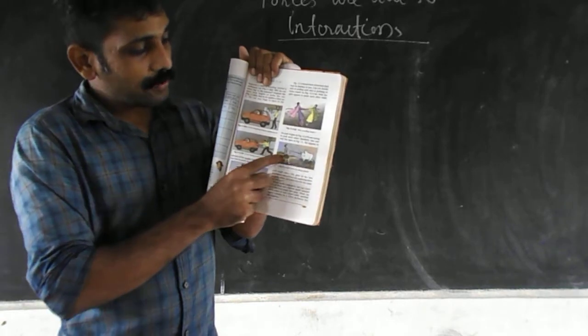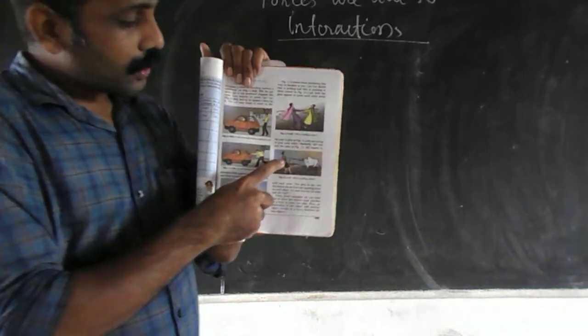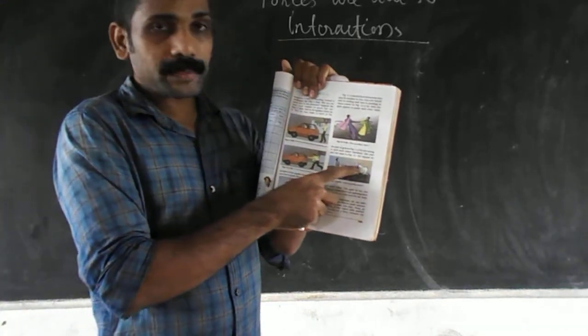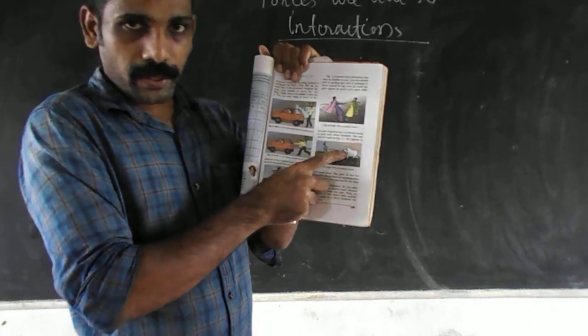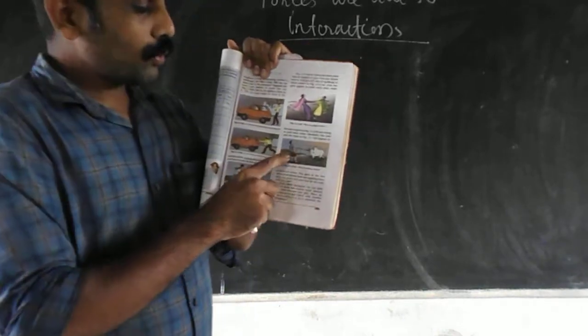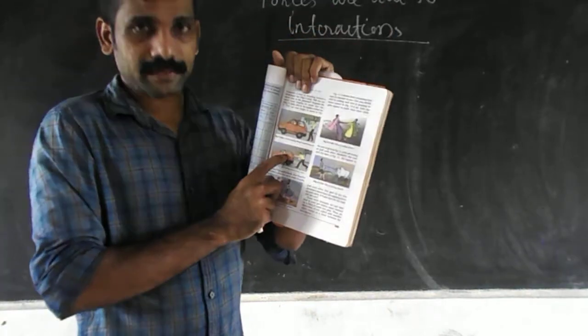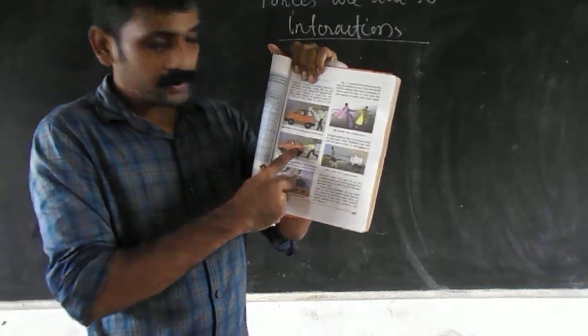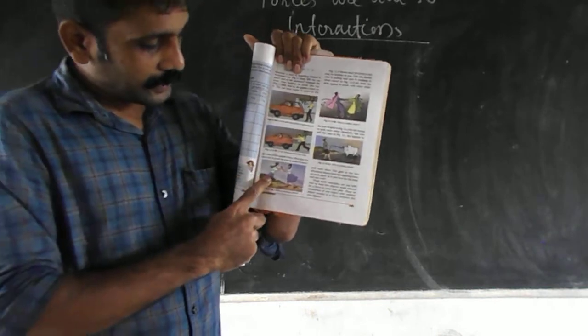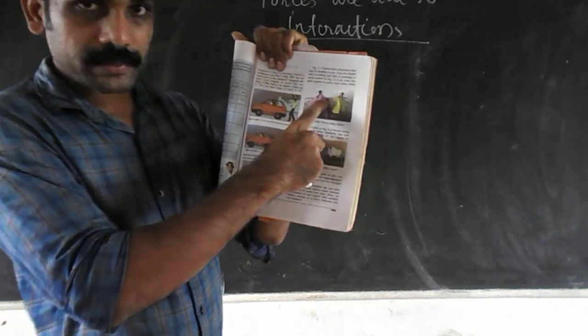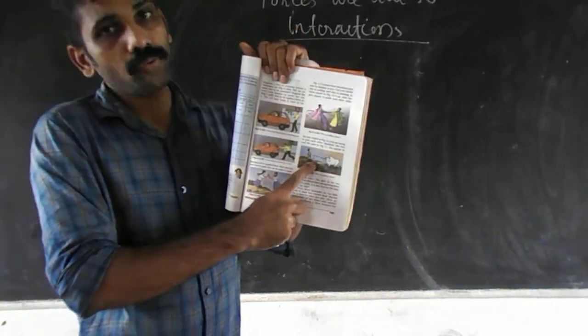In this picture, a boy is pulling a cow. In all these examples, this is an example of force.